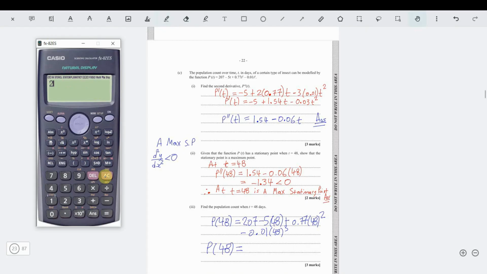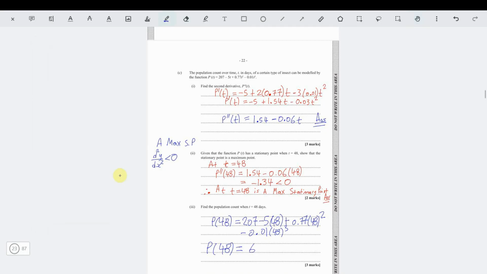So this is now 207 minus 5 in bracket 48, close the bracket, plus 0.77 in bracket 48 square. Then we have minus 0.01 in bracket 48 cube. Punch that in the calculator and we get 635. So the population is 635. That's the population count. 635 insects.